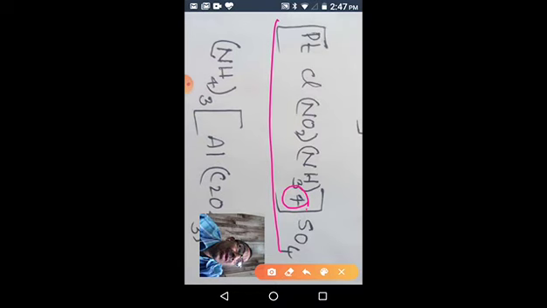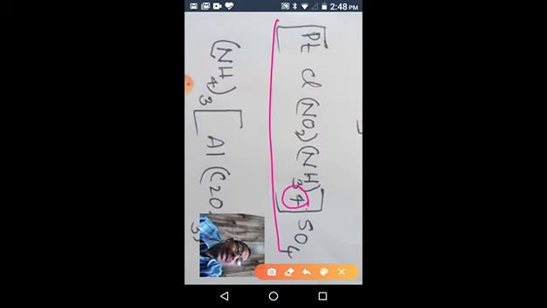Nitro, fluoro. Alphabetically, after A should be C. So tetraammine, don't consider the number of ligands. Tetraammine, chloro or monochloro, or simply chloro, nitro, platinum, 4 in brackets, sulfate. This is the IUPAC name of this coordination compound.